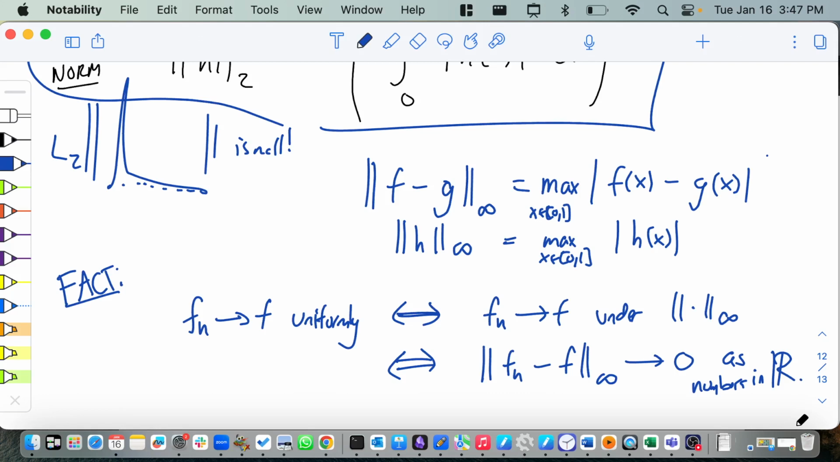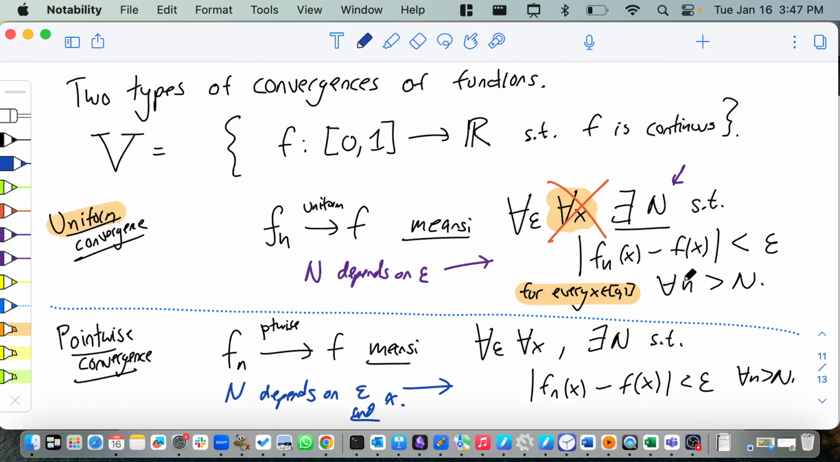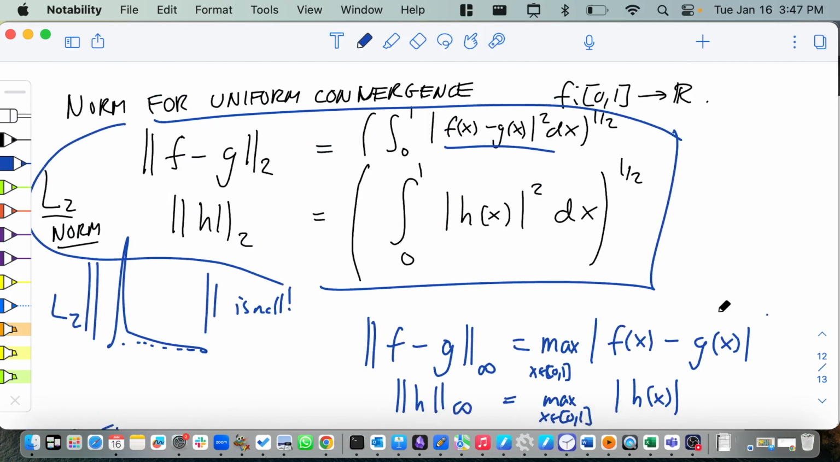So next class, we're going to see the difference between pointwise convergence and uniform convergence, and one of them you can do with a norm. It has to do with the fact that it's an infinite space. If you had finitely many points, then pointwise convergence and uniform convergence would be the same thing. But when you have infinitely many, it's very different. And we're going to see more of that next class.